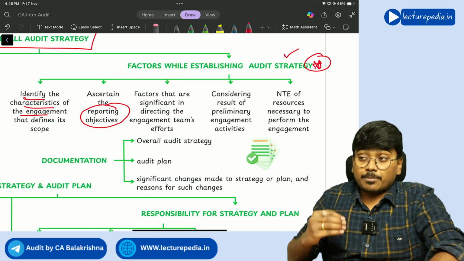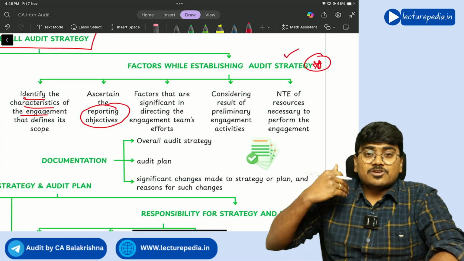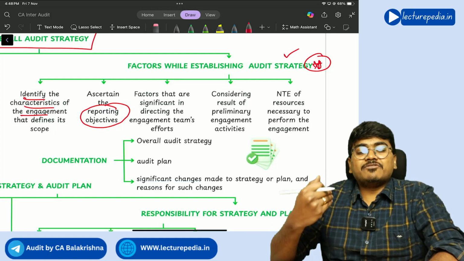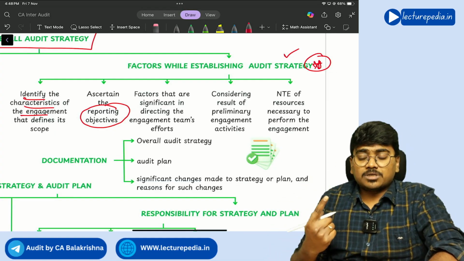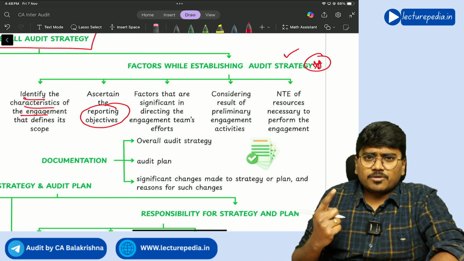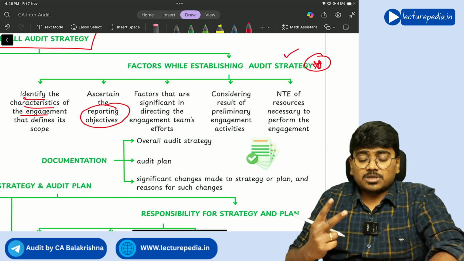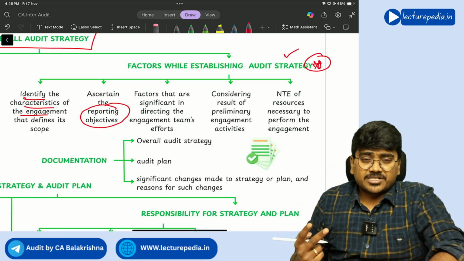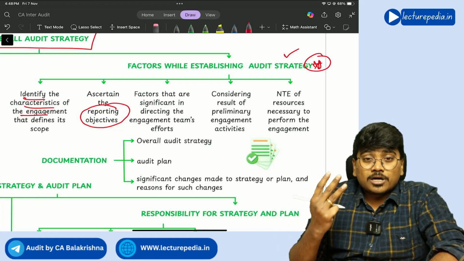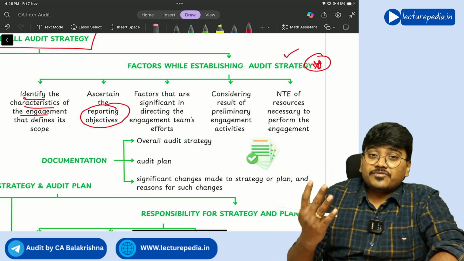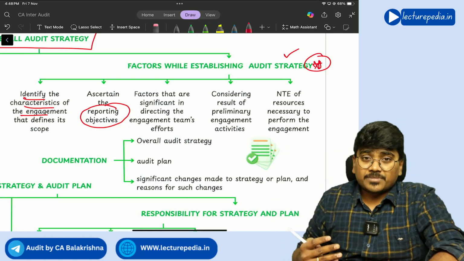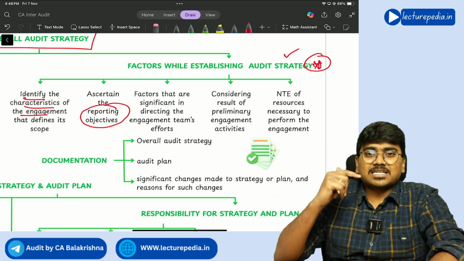Generally these two will be there, but in case of a banking company, your reporting objectives will be even more. You have to give an audit report. CARO is not applicable for a banking company, you have to give LFAR, long form audit report. There will be various certifications, like certificate on interest subvention, certificate on provisioning norms, NPA norms, like this various certificates will be there.